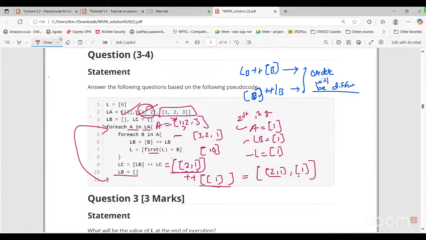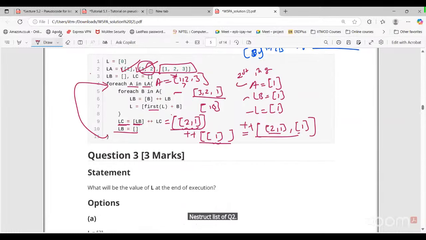LB will be empty set. What is LC now? What is LB? 3, this one. 2, add 1. One list. Nested list of 3, 2. So if I add this 3 2 1 plus this one, right? So this will be like this 3 2 1, then 2 1, then 1, right?